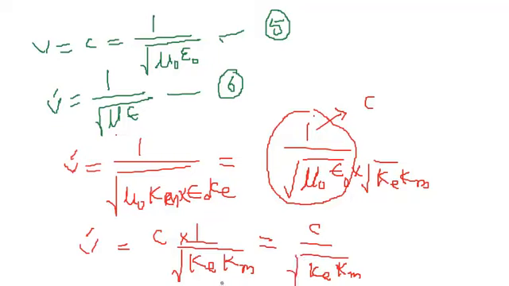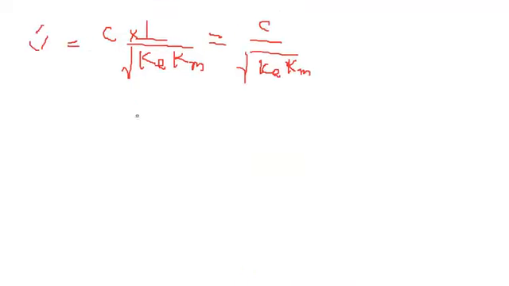This is almost the final equation, but we need a little bit of modification. So our final equation is V dash equal to c divided by the square root of K sub e into K sub m.